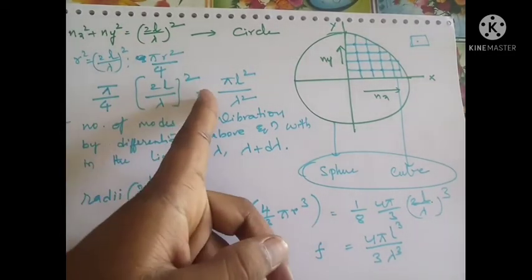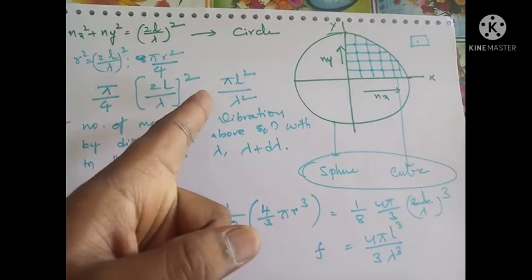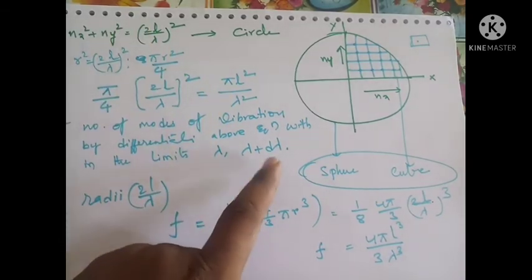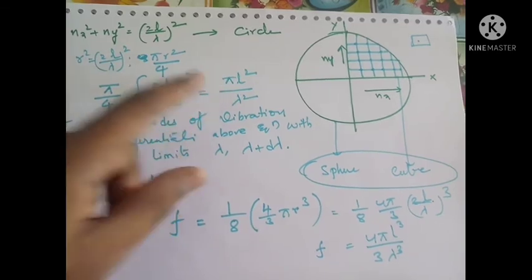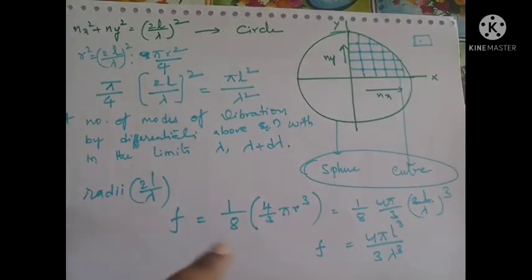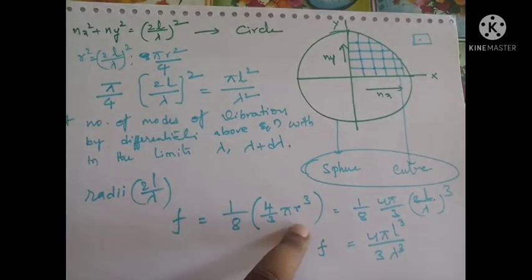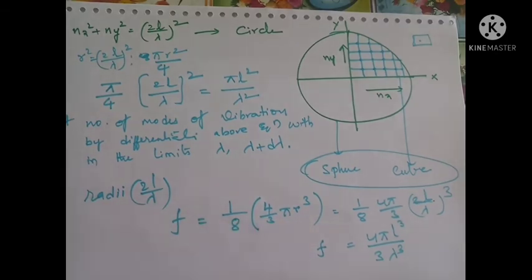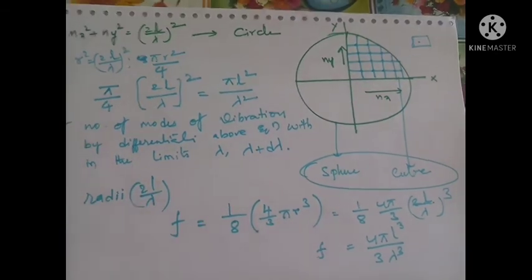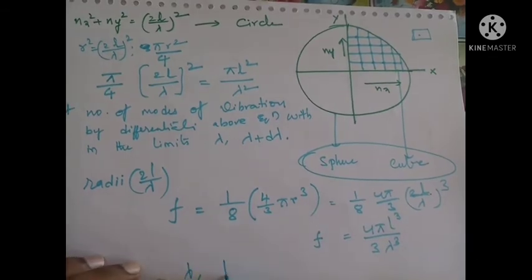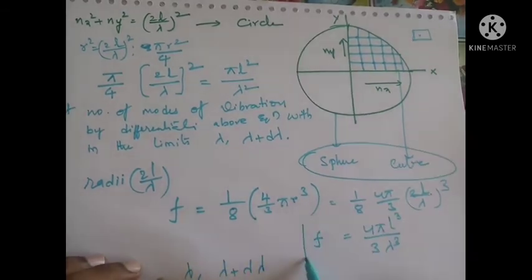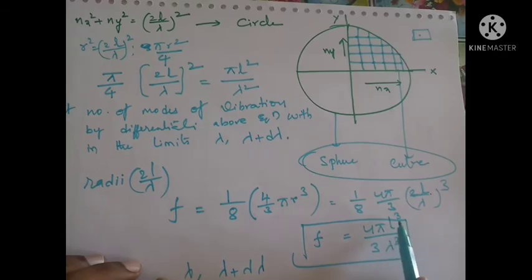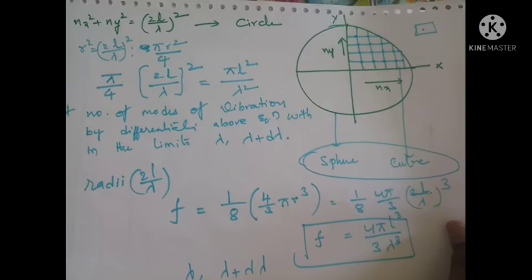This is the number of modes of vibration, but the number of modes of vibration between the limits λ and λ + dλ is obtained by differentiating this equation. Similarly, the number of modes of vibration in the sphere is equal to 1/8th part of the volume of the sphere. F is equal to 4πL³/3λ³. Let us differentiate this equation between the limits λ and λ + dλ. So what I am doing here is differentiating the equation.